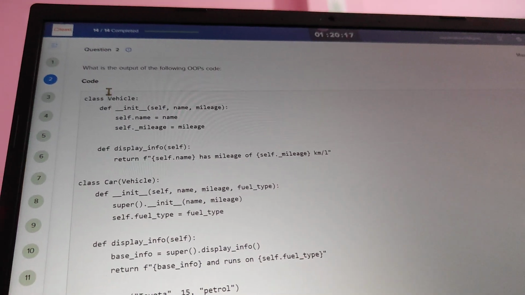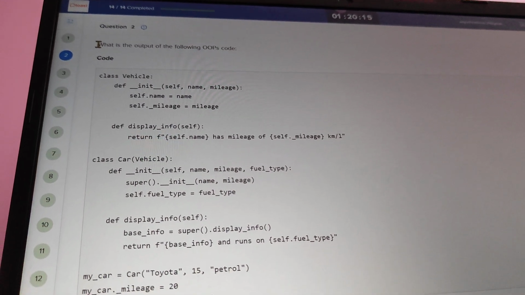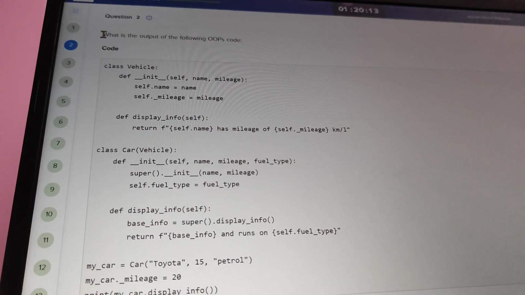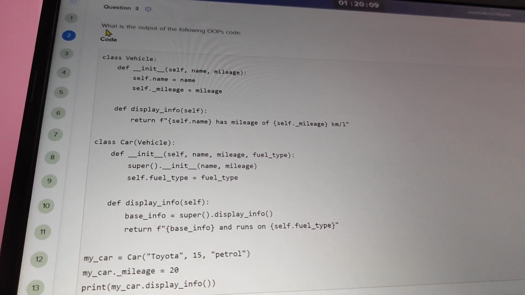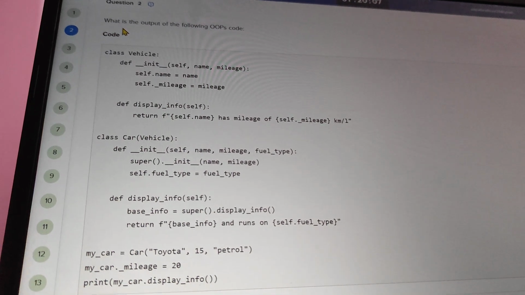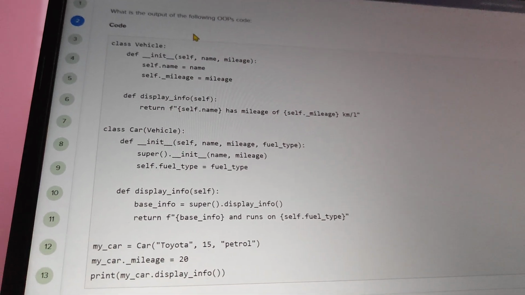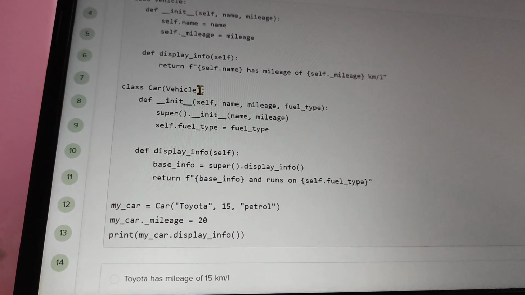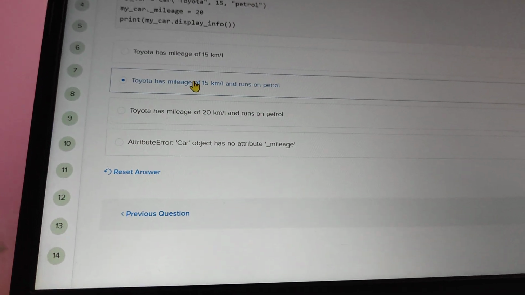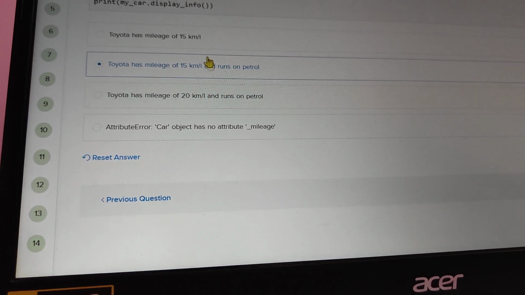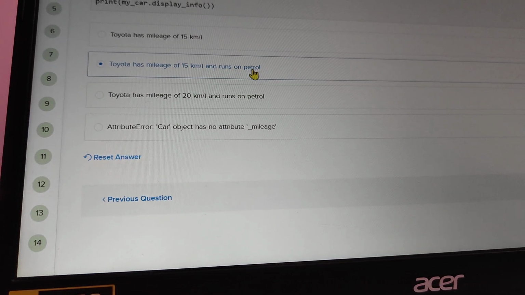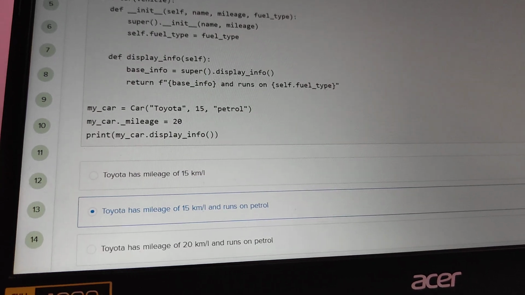So mates, this is the second question of the Toast Internship hackathon. The question is, what is the output of the following OOPs code? This is the Python code, and the answer of this question is Toyota has mileage of 15 kilometers. So option 2 will be the answer.